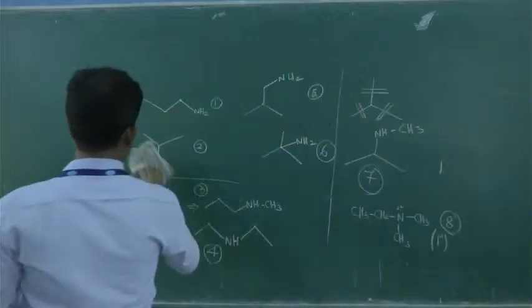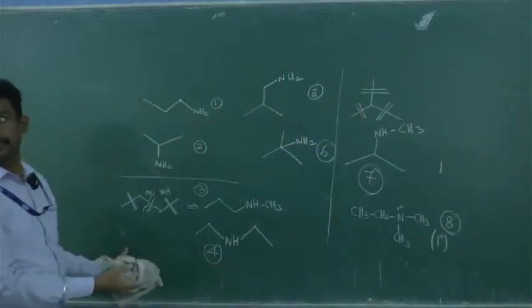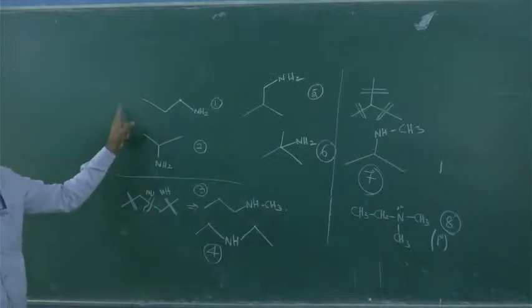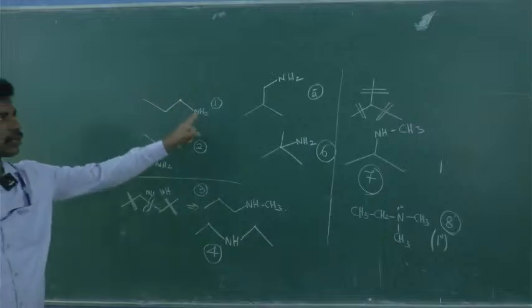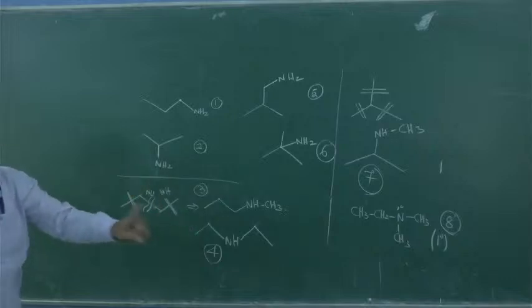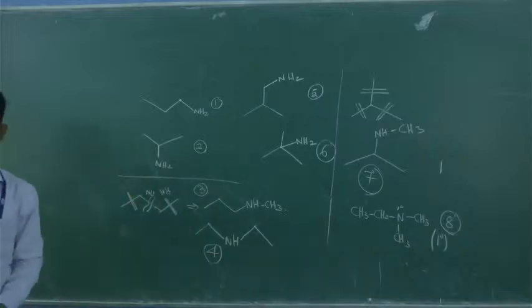Okay, that's all about this. Shall I erase this part? Please write the name so that nobody gets confused. CH3 CH2 CH2 CH2 NH2, write that down. CH3 CH2 CH. Is it clear? Similarly you write like this.